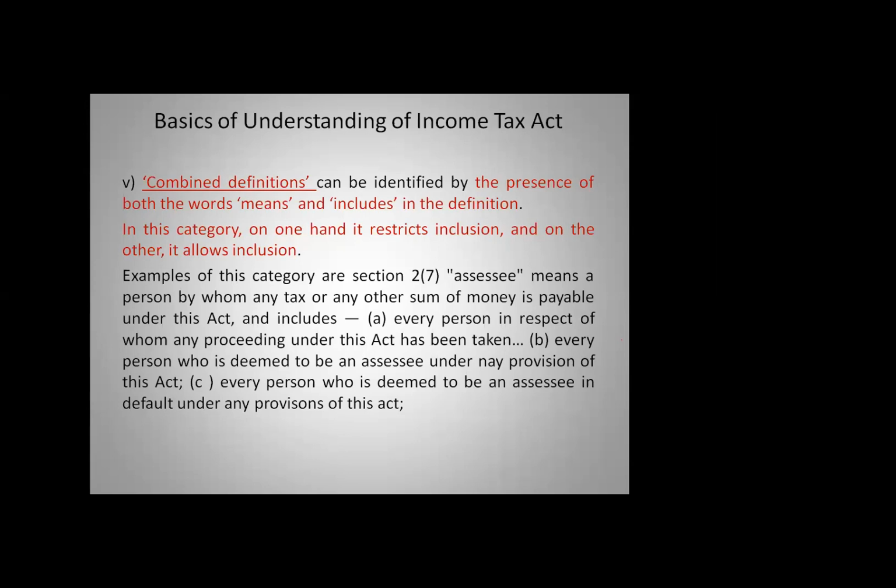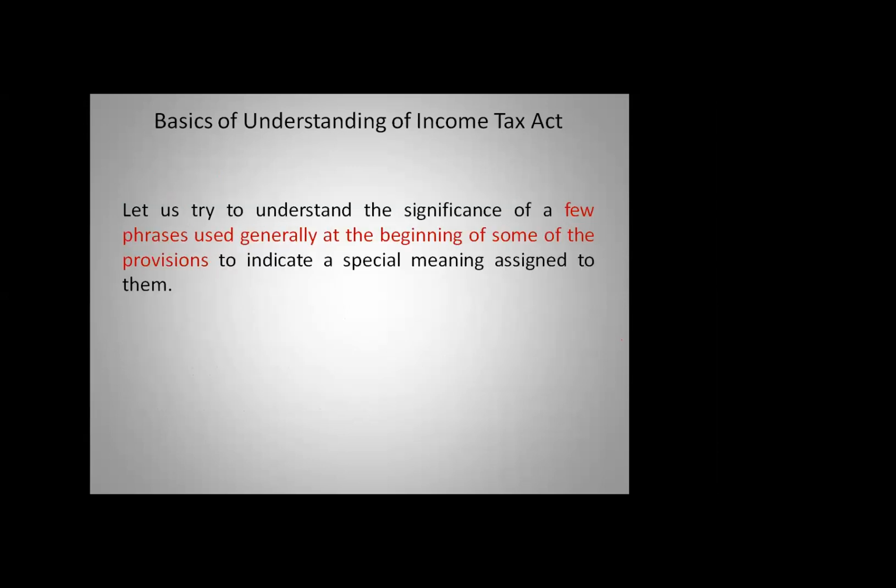Every person in respect of whom any proceedings have been taken under this act will also be called an assessee. Or every defaulter under this act will also be called an assessee. Or every person who is deemed to be an assessee under any provision of this act will also be called an assessee. So a combined definition will have both a restrictive definition as well as an inclusive definition, which is called a combined definition. So it says means as well as it's inclusive. So we have gone through the 5 heads of definitions: inclusive, exhaustive, adaptive, exclusive, and combined definition.